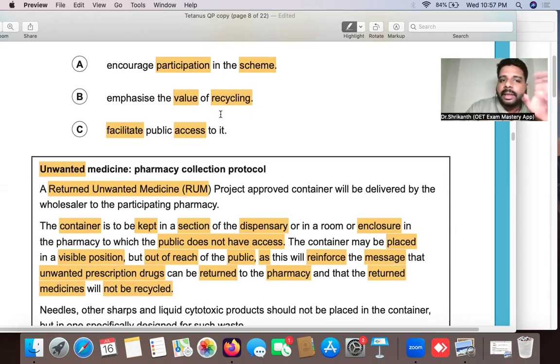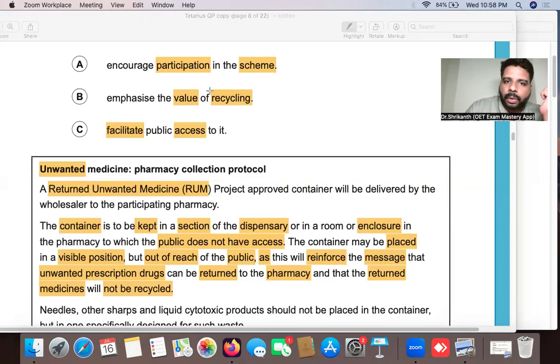Okay, so here what is B telling? That people need to understand the value of recycling. So can we choose that? So what is the verb over here? Recycling. And here what they have written? Not be recycled. So what we can do? We can eliminate. So this is the opposite of what is mentioned over here. So you can eliminate answer option B.